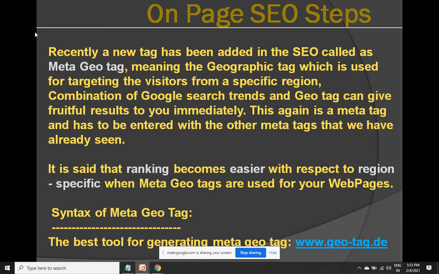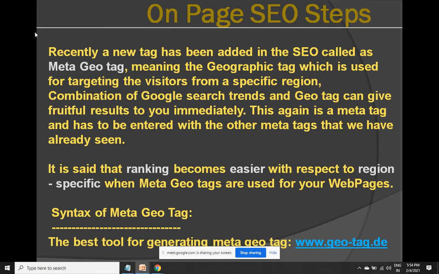Because this is optional. Even if you do not use it, your marks in SEO will not reduce. But if you use it, then there is priority. Marks will remain the same, but the priority will be there. Meta geotag is associated with a demographic. What is the location of the person who is searching? In case you are aiming to rank on top only in a confined area.